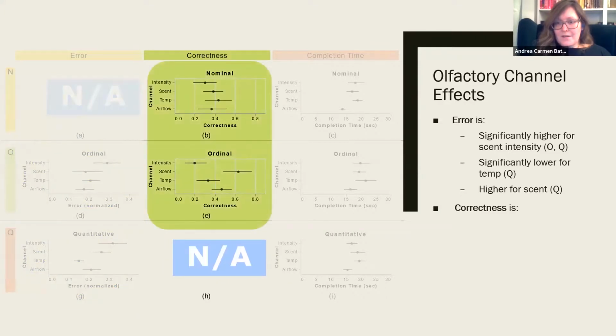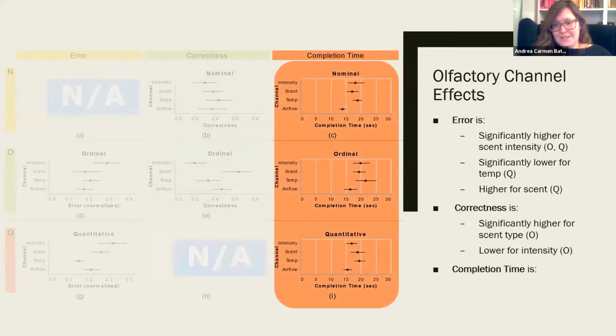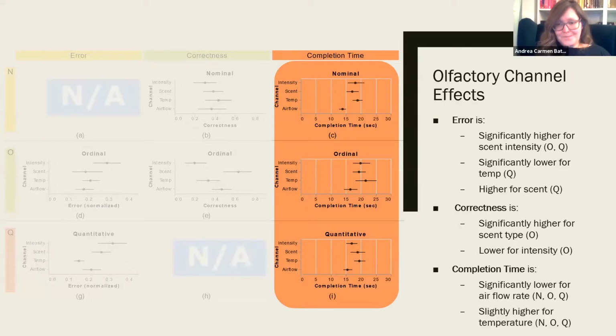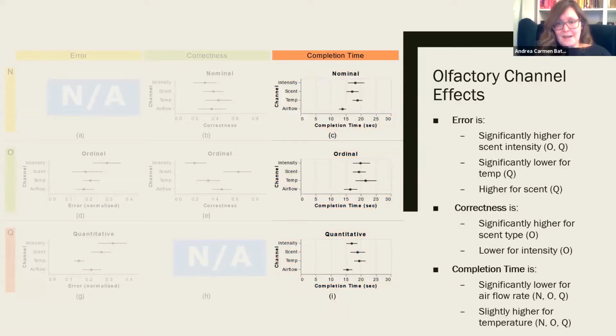Within our correctness measure, we found that scent type performed significantly better than the other channels for ordinal data, while scent intensity had a lower, that's to say worse, correctness than the other channels for ordinal data. Finally, we found that participants responded fastest to our questions based on changes in the airflow rate for all of the data types, while modifying temperature resulted in slightly longer completion times. And once again, that is for all of the data types.